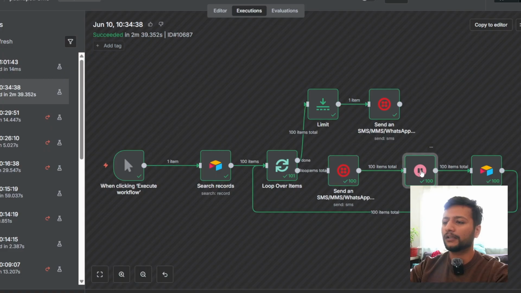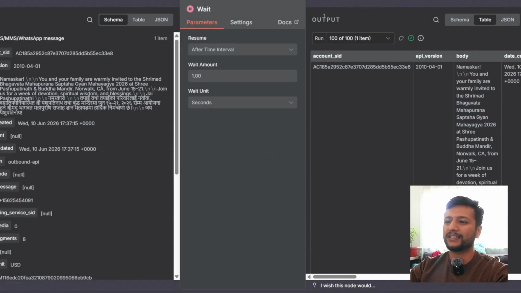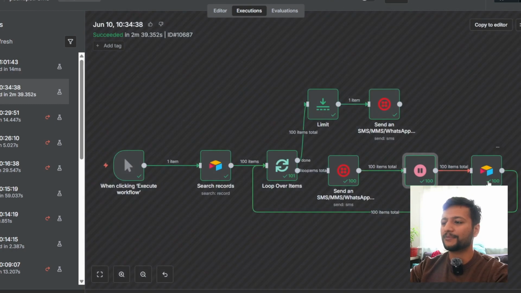Now then, I added a wait node for 1 second, so that we'll be sending one SMS every second. And after the message has been sent, the Airtable gets updated with status as sent. So after it sends all the SMS to all the people, a notification is again sent to one of the phone numbers saying all the messages have been sent. Also, this will be updated with Telegram once I have the Telegram node added over here and hand it to the person who is in charge of this organization. So basically, that's how this automation runs, sending out text messages to everybody on the Airtable.